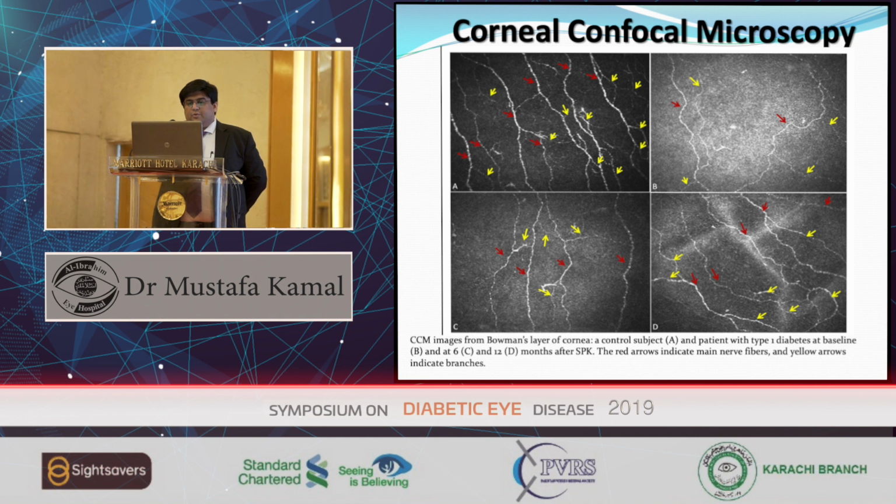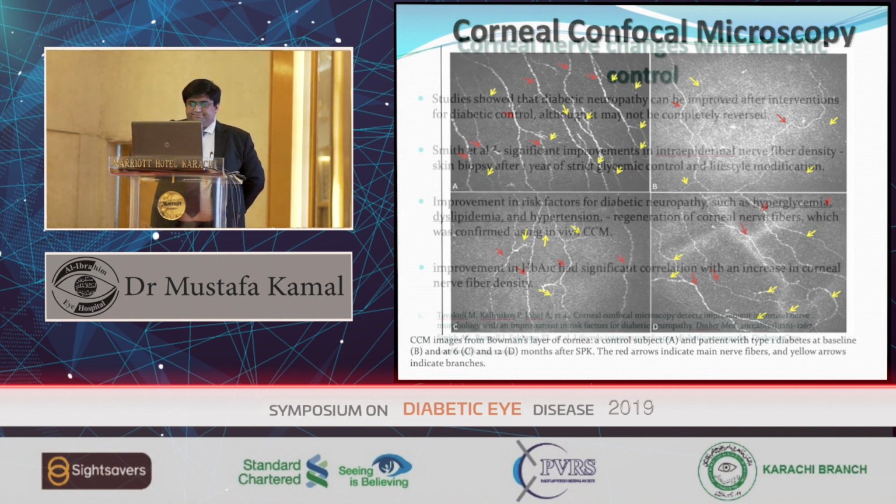The red arrows in this picture show normal corneal nerves and the yellow are the branches. Picture A is the picture of a normal patient not suffering from diabetes mellitus. Picture B shows a patient with 6 months of diabetes mellitus. C shows a patient suffering from diabetes mellitus for the last 2 years, and D shows the last 8 years. So you can see the decrease in number and the deformity on the confocal microscopy with the passage of diabetes mellitus.